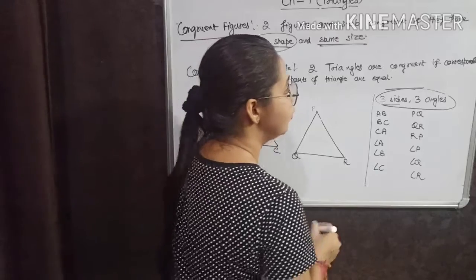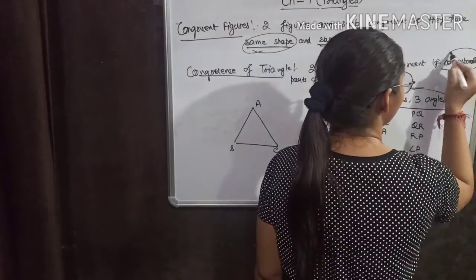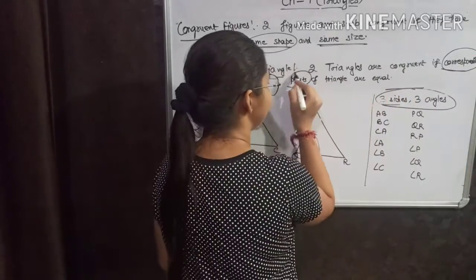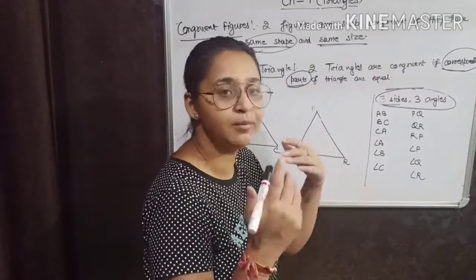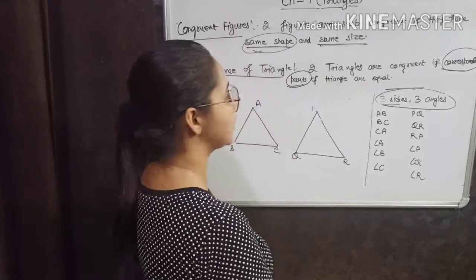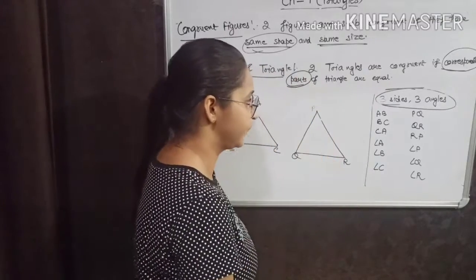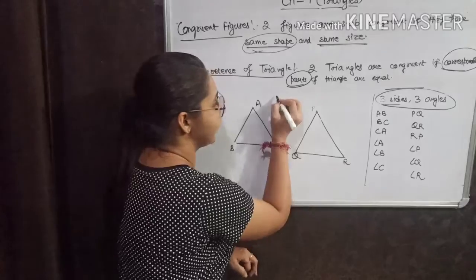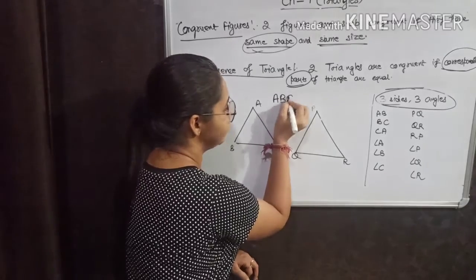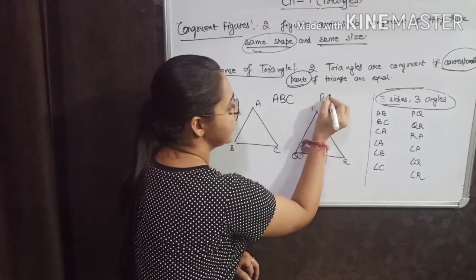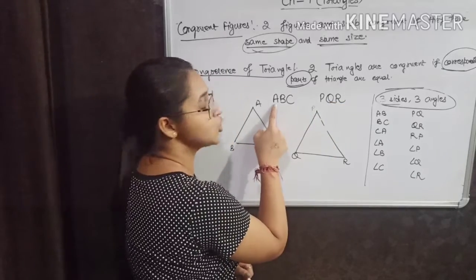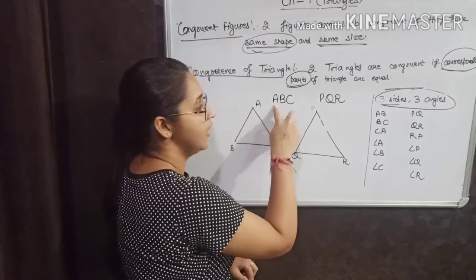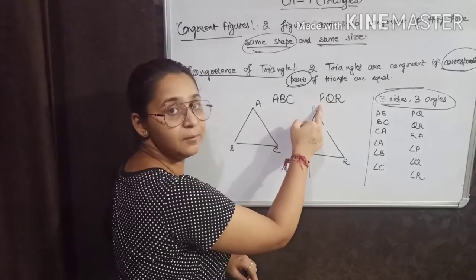Now, you must be clear with corresponding parts. If you don't know what is the meaning of corresponding parts, then you will not be able to solve any of the questions. Now, what are corresponding parts? See, if I am taking triangle ABC and triangle PQR, first of all, the first vertex is A here and the first vertex is P here.